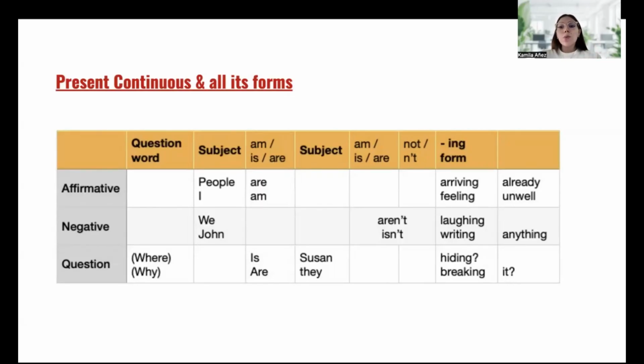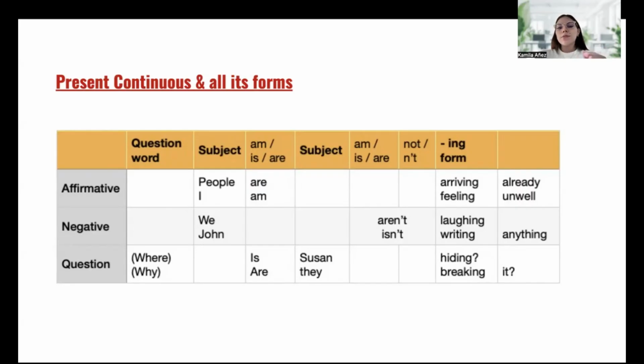So the question will be like this. The question will be question word, then verb to be, is, are, then the subject. We can use a name, or we can use any subject pronoun. And ing form. For ing form, we can use a verb plus ing at the end of the verb, plus a complement, right? That will be our question or our interrogative form.